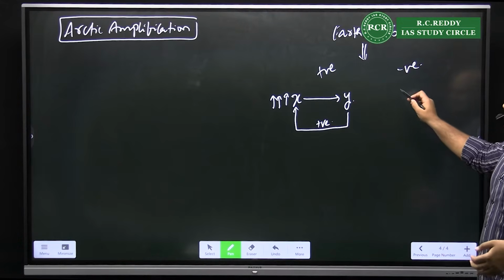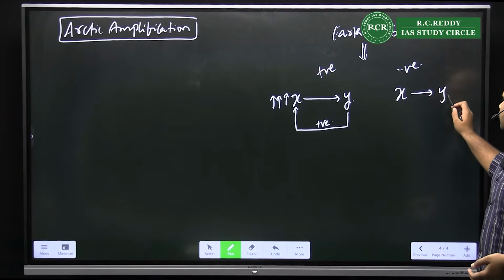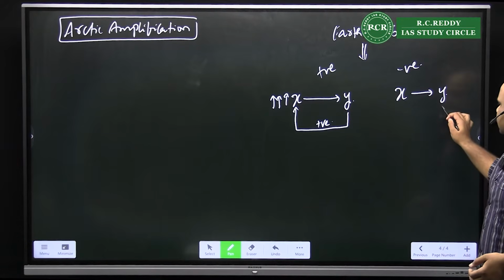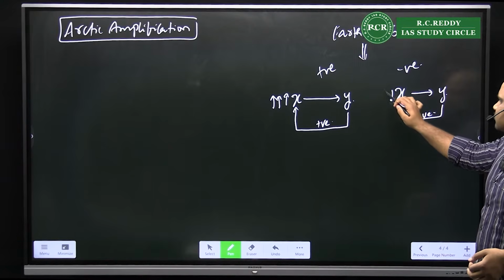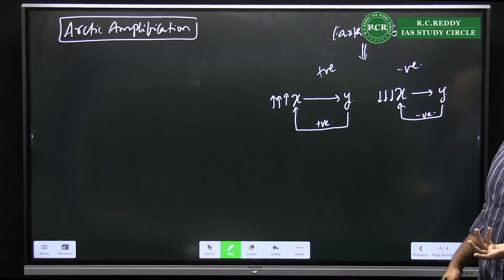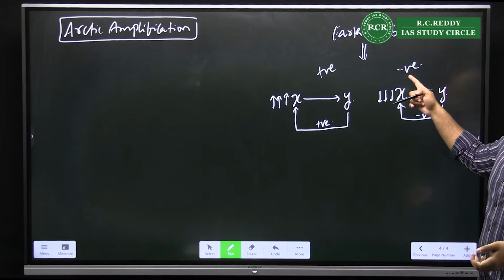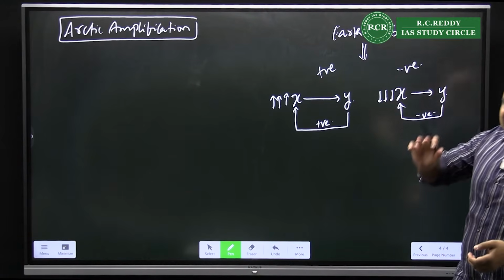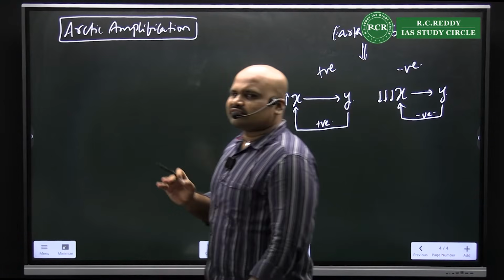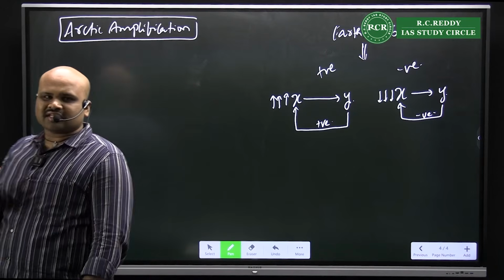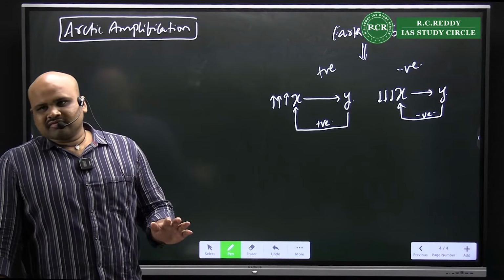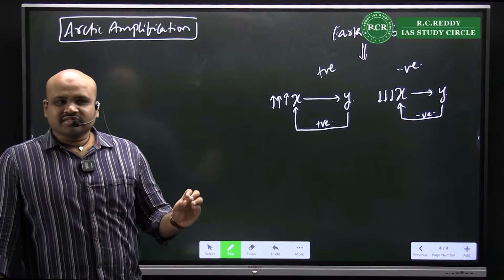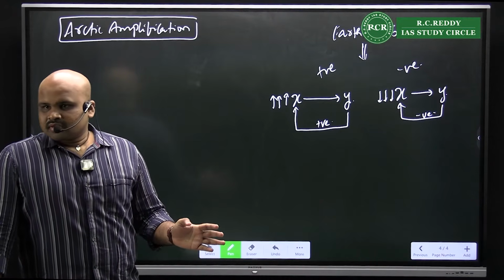Now, if this is a particular phenomenon and it is providing feedback, and if this is negative, what will happen to this? Decrease. And that becomes negative feedback. Please understand, in nature we have both positive as well as negative feedback mechanisms, which exist naturally.